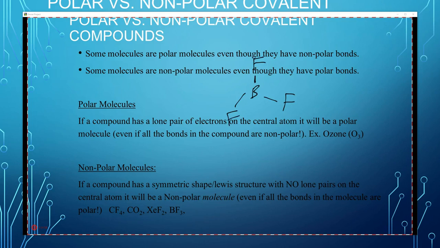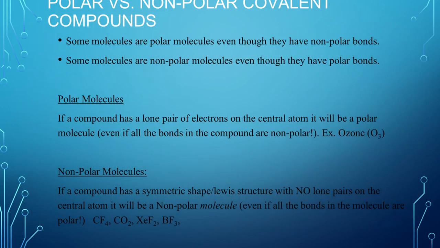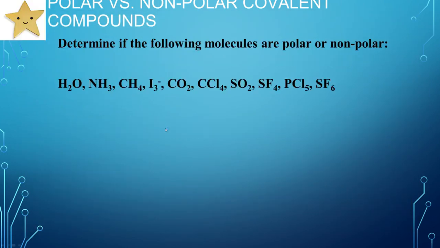Extremely polar bond here, but it's pulling equally in 3 directions. And so what happens? They all cancel out, and it's nonpolar. So that's just kind of interesting. You can have a molecule with polar bonds, all polar bonds, but overall it's nonpolar because of the symmetry of the molecule. They cancel out. Very cool. Okay. Determine if the following molecules are polar or nonpolar.